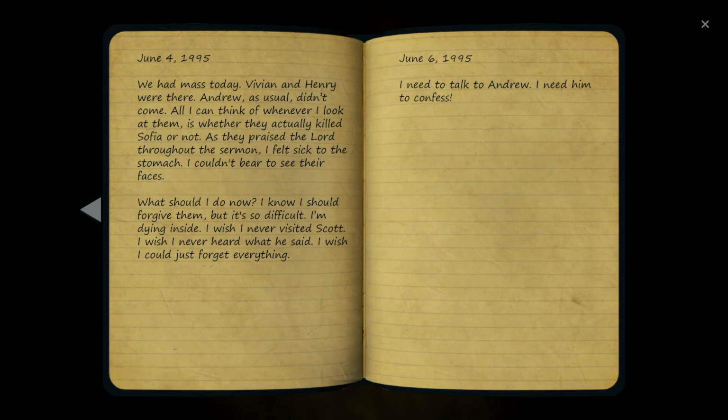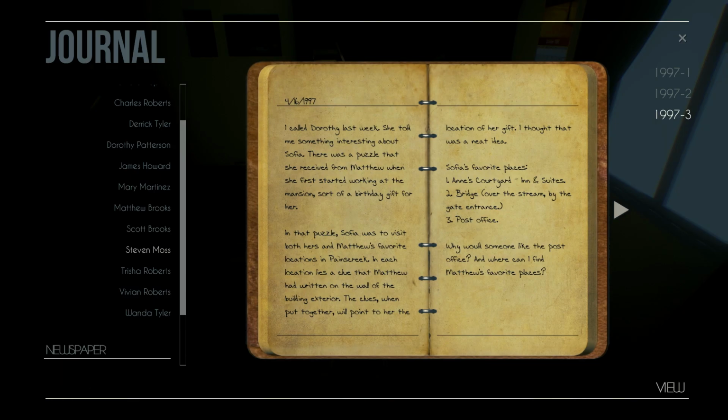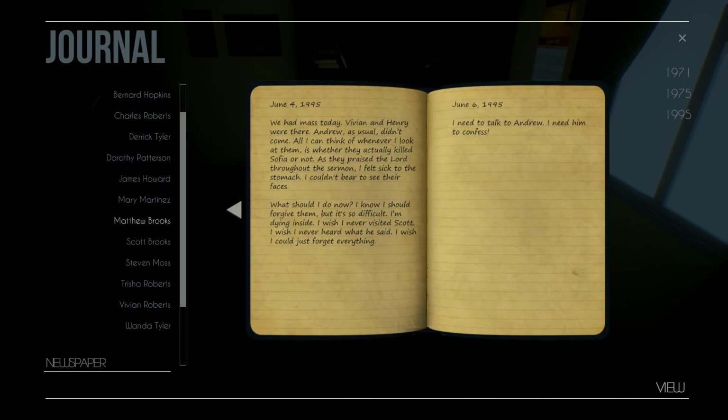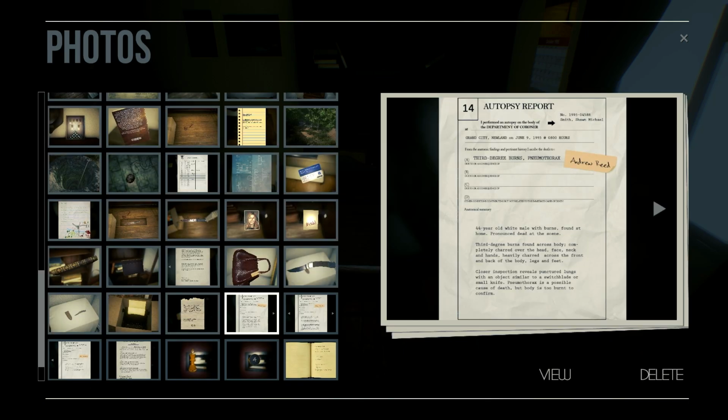Oh, damn, bro. We see that Father Brooks learned the truth about his love Sophia and those responsible for her demise. The day we get that, June 6, 1995, he says he needs to talk to Andrew and needs him to confess. That's the same day we know that Andrew Reed was found dead in his house as well. The autopsy for Andrew was on June 9th, so we know June 6th he was found dead in his house.